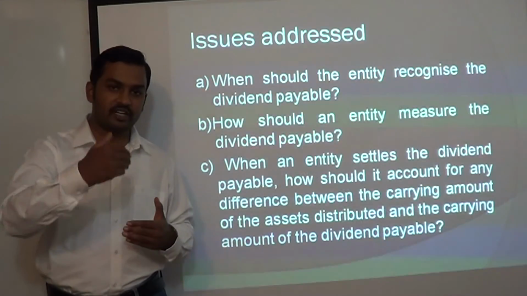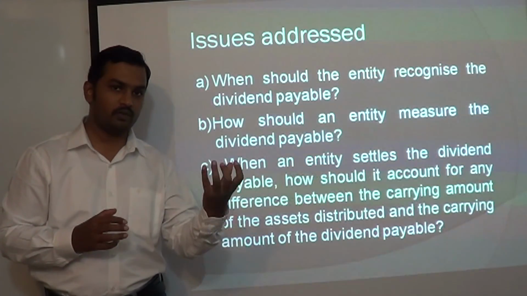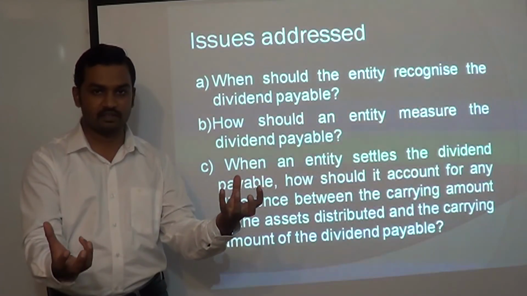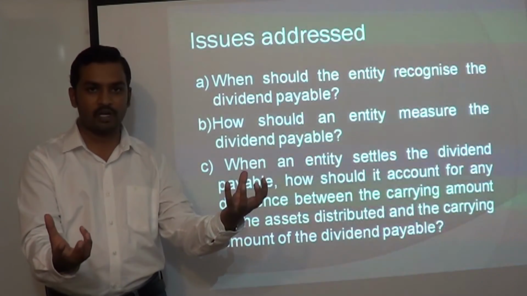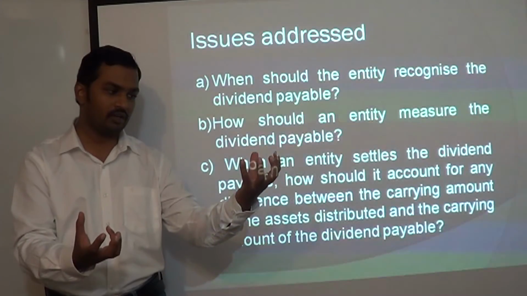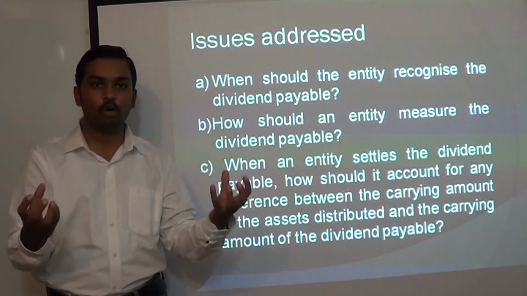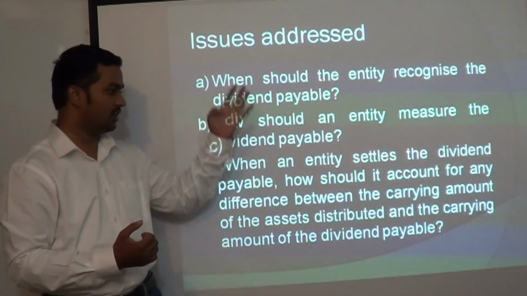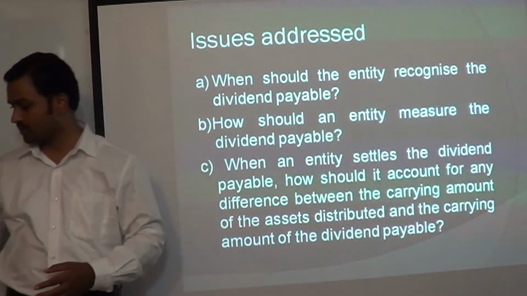Third, when the dividend is settled, there is a difference between the carrying amount of the dividend liability and the carrying amount of the asset, the book value of the asset and the book value of the liability. If there is any difference between the two, how do you deal with that difference is also what we are going to discuss in this particular standard. So these are the three major questions which are going to be discussed by this standard.